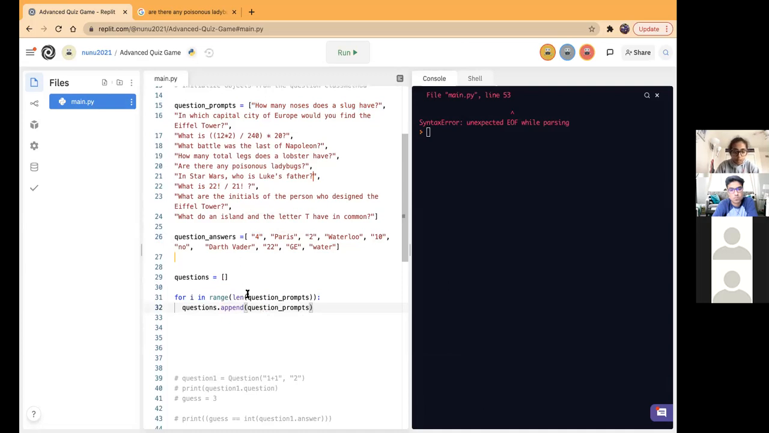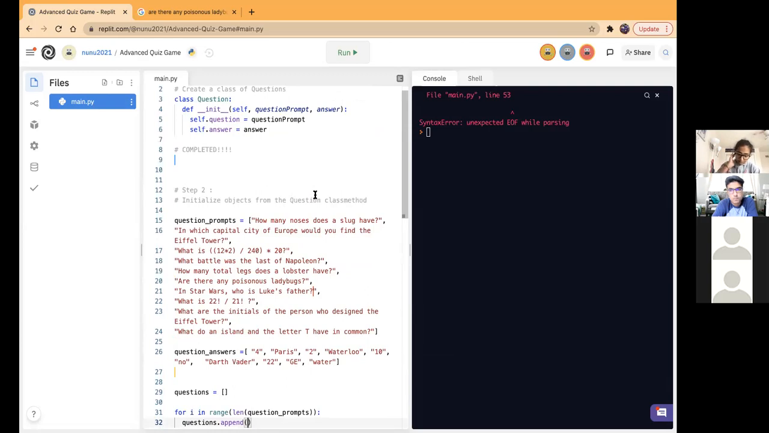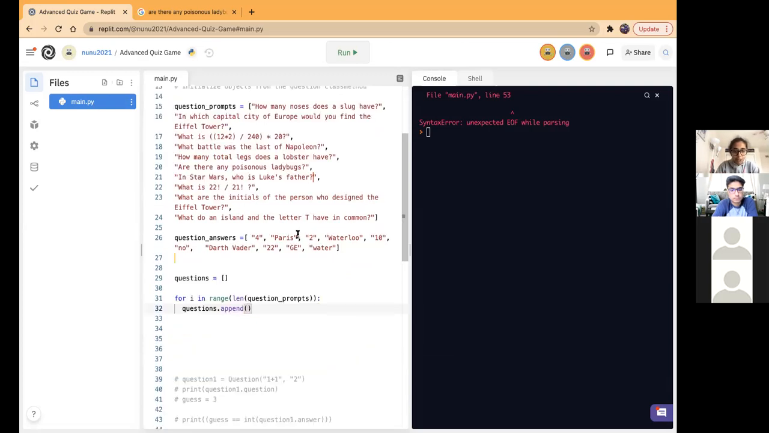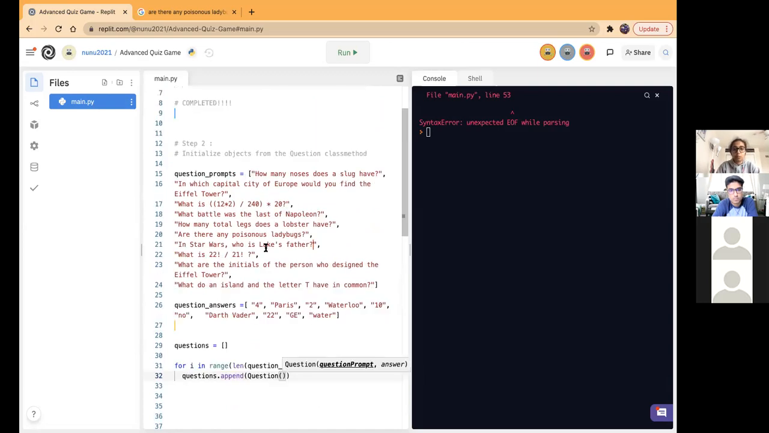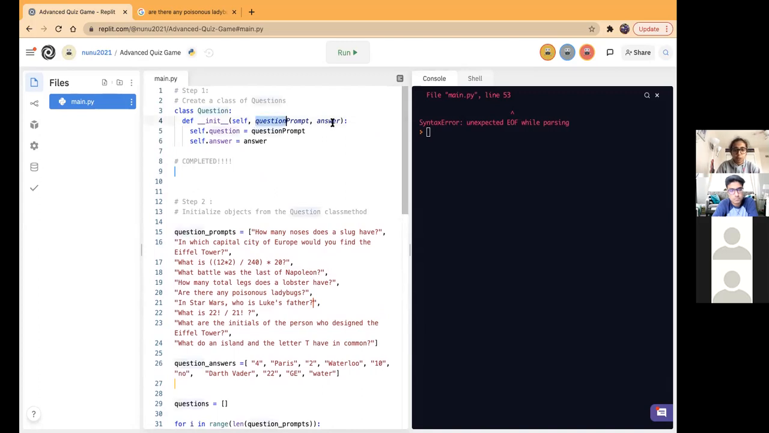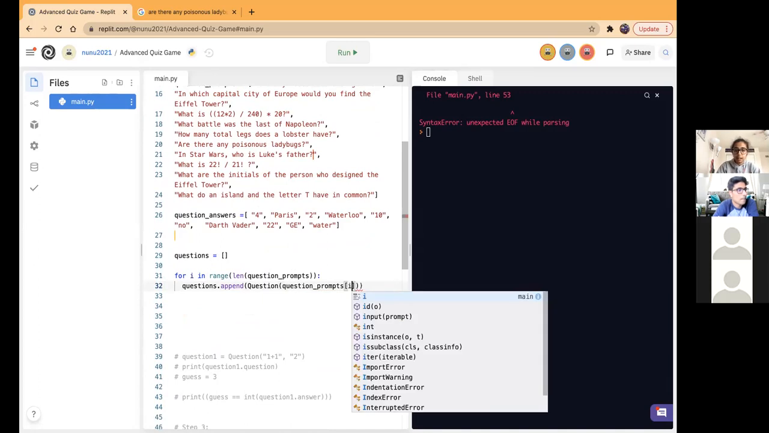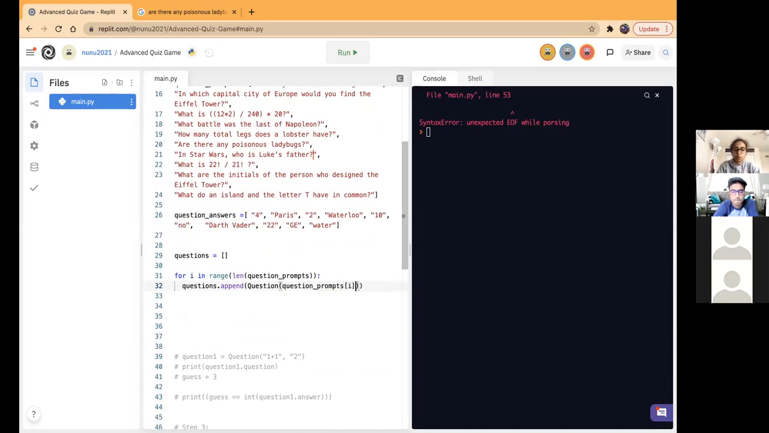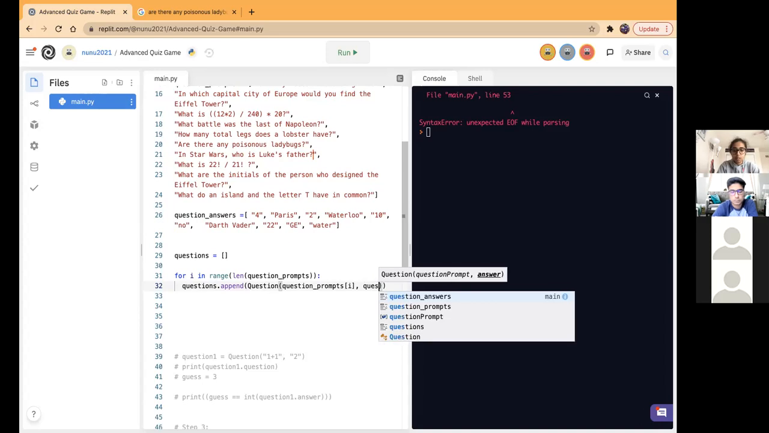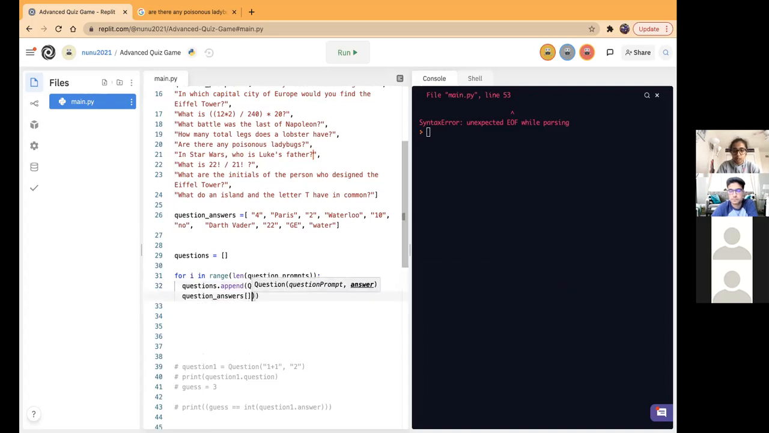Oops, sorry. Before we do that, we're going to actually call this class. So Question, this is where the class comes in. And then inside these parentheses, our two parameters will be the question prompt and the answer. So the first goes in the question prompts. We want to take the ith index of the question prompts and do the same thing with question answers. Take the ith index of that.